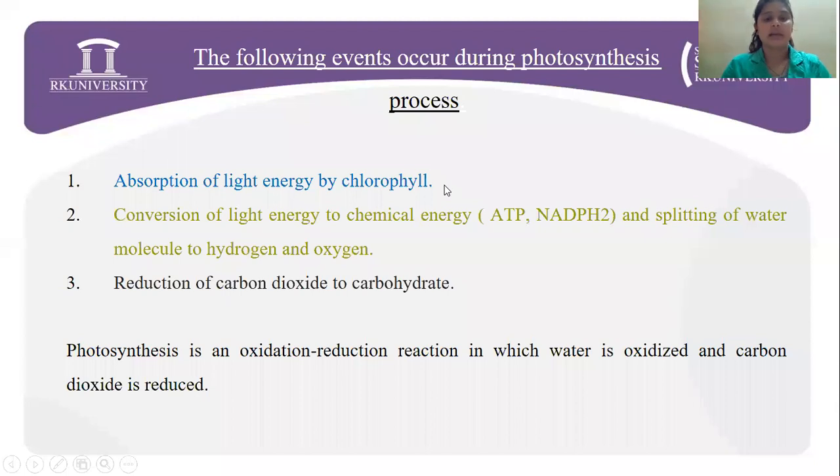Now, these are the following events which occur during the process of photosynthesis. The first one is the absorption of light energy by the chlorophyll. The second one is the conversion of this light energy to chemical energy, which is nothing but the ATP and NADPH2, and then the splitting of water molecules to hydrogen and oxygen, which is also called photolysis of water. And finally, the reduction of carbon dioxide to carbohydrates.